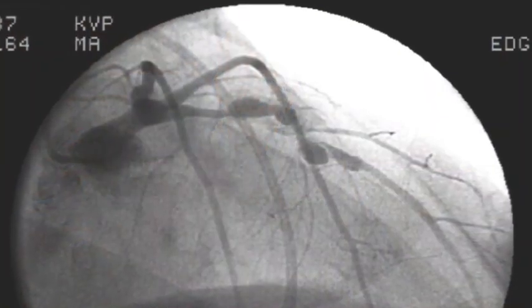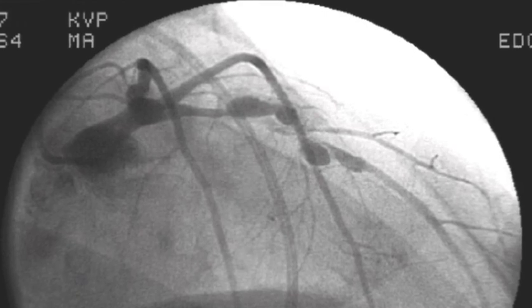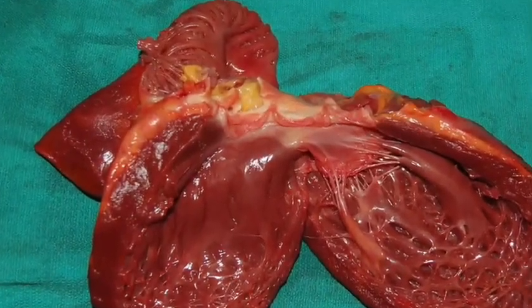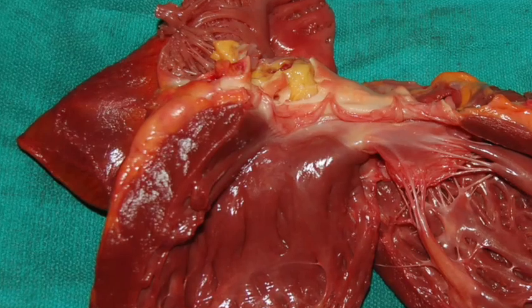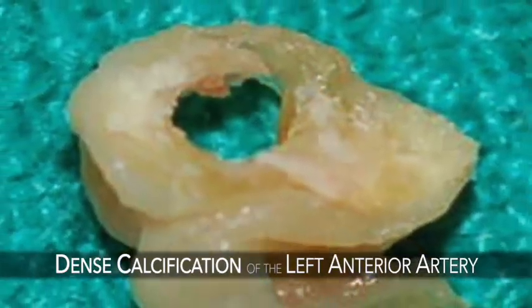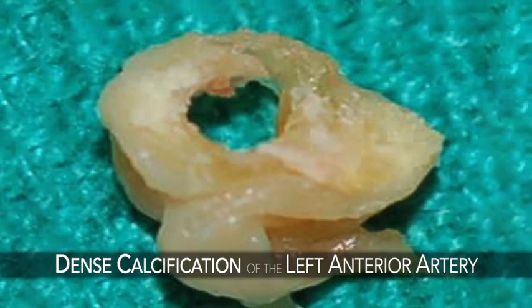This patient was treated for Kawasaki disease in childhood and had moderate coronary aneurysms. He did well until age 29 when he presented with heart failure. An attempt to stent a densely calcified stenosis was complicated by cardiac arrest. His heart failure worsened and he was referred to our group for cardiac transplantation. Here is his explanted heart with large coronary aneurysms. Cross-sections show the densely calcified left anterior descending artery that could not be dilated.